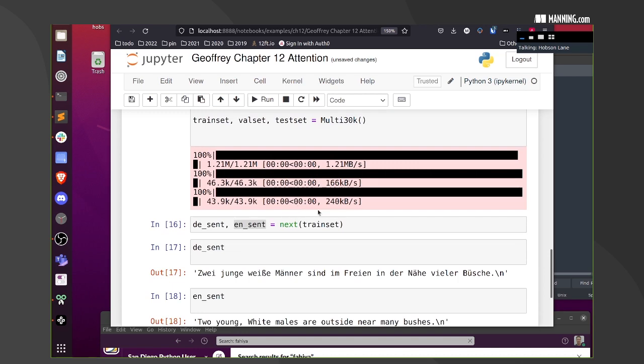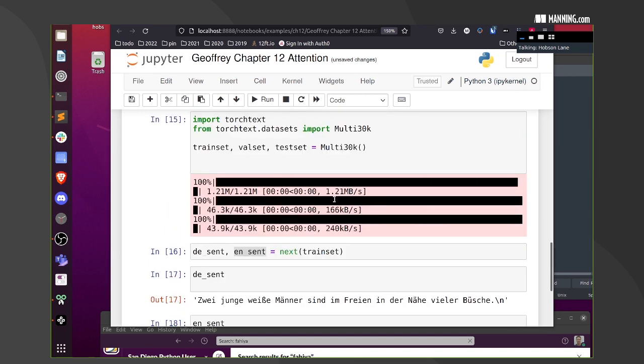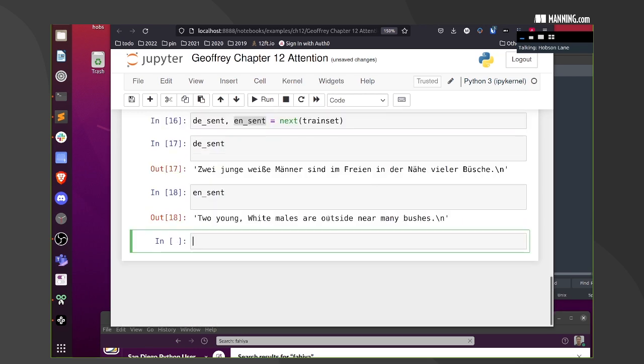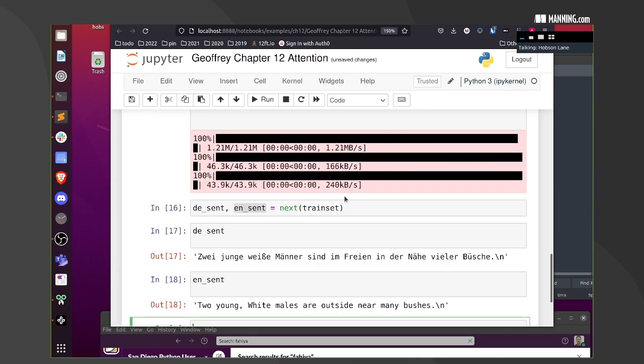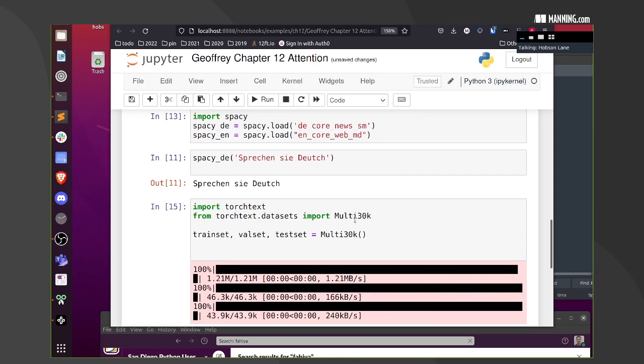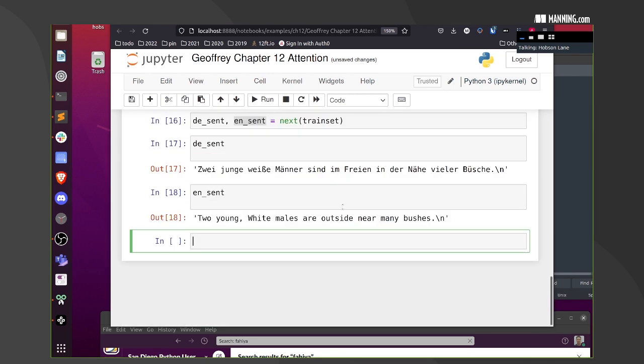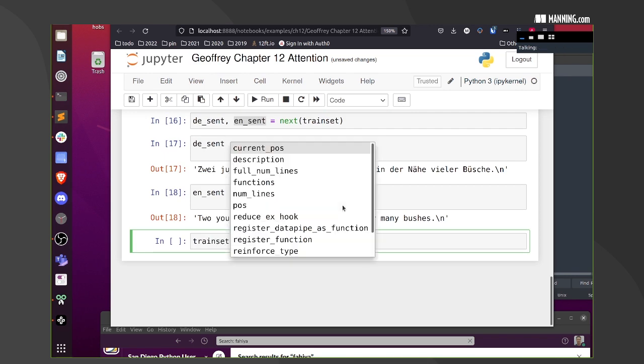I wonder if there's any metadata in that multi-30K. I guess it is German, but let's see what train set is. See what attributes there are. Current position, full-time lines, pause.